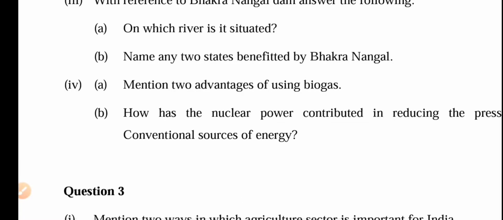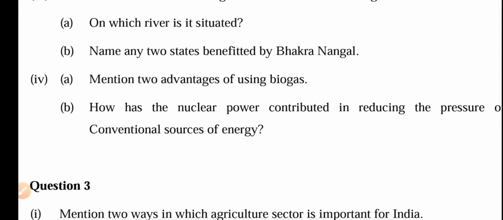Mention two advantages of using biogas. So biogas is a type of plant-based fuel. Organic materials are derived from plants, animals and humans, and the raw material can be reproduced, making biogas a green energy source. What is a green energy source?